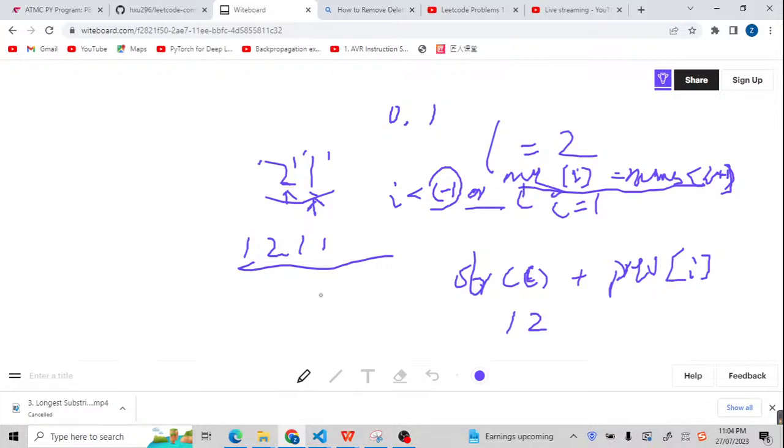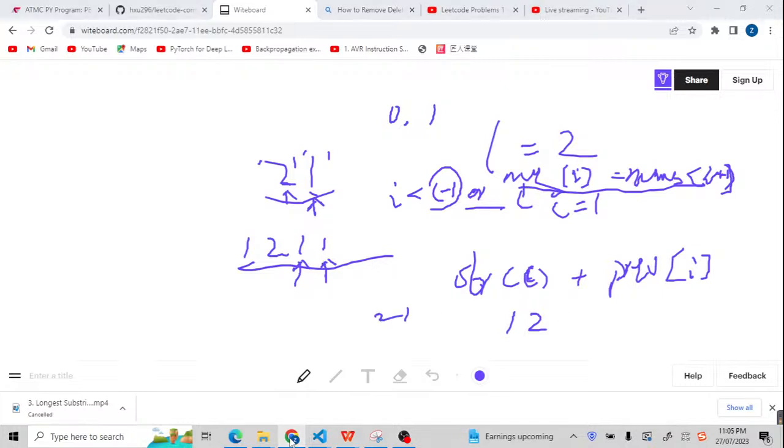let me go to the code editor and then go to the whiteboard to explain it once more. But basically, there are two conditions. One condition is where we are going to count. If there are repeated numbers like 1, 1, we just go to the number just before it. We are going to get the count, how many numbers. But for the next iteration, when it goes to here, basically we are going to return the result. There will be two 1's.